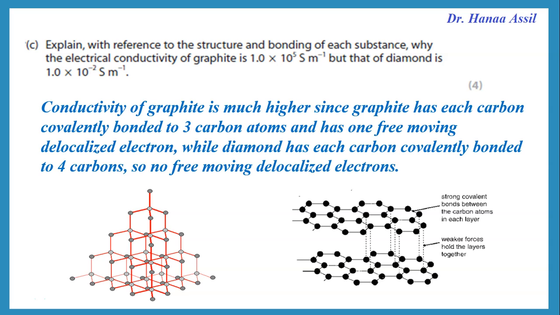While in graphite, each carbon is covalently bonded to only 3 carbon atoms, and that means it has a 4th electron that is free to move, delocalized, and conducts electricity. While diamond, the carbon is covalently bonded to 4, so there is no free moving delocalized electrons.